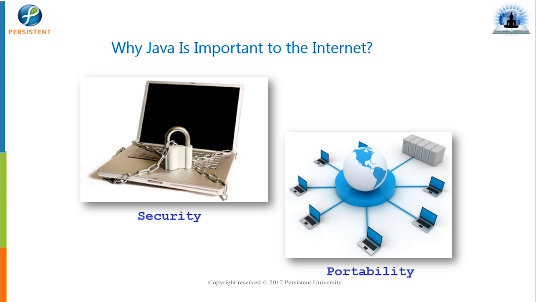Okay, we say that Java is important for the internet, right? Why? Because Java provides the best security. Along with that, a biggest feature of Java is portability. Portability means what?